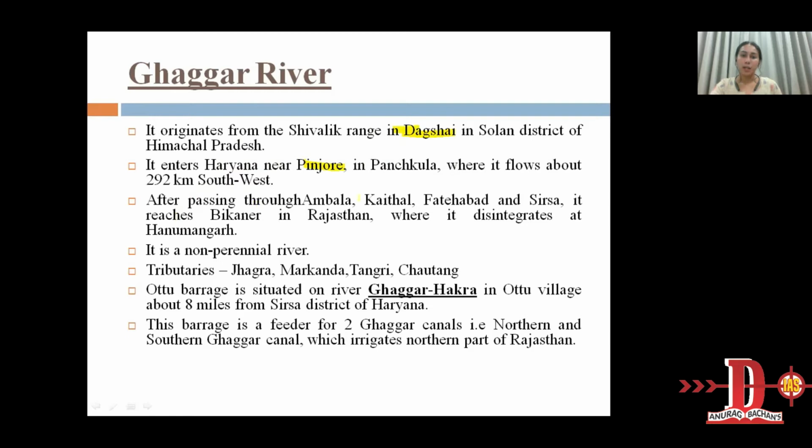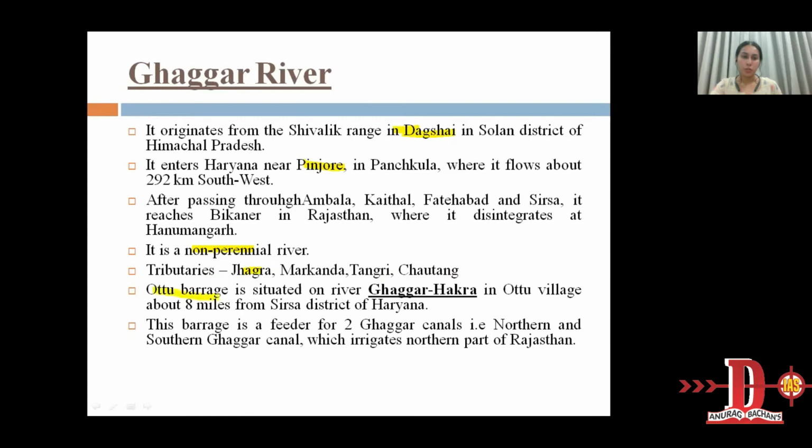After passing through Ambala, Kaithal, Fatehabad, and Sirsa, it reaches Bikaner in Rajasthan, where it disappears at Hanumangarh. Ghaggar is a non-perennial river. Most of the northern drainage system rivers are perennial, but Ghaggar is non-perennial. The tributaries of Ghaggar are Jhajra, Markanda, Tangri, and Shatang.